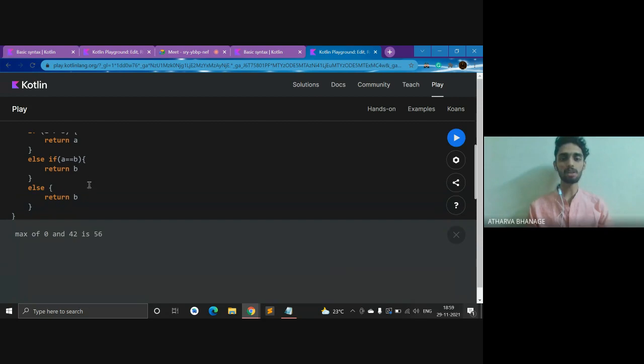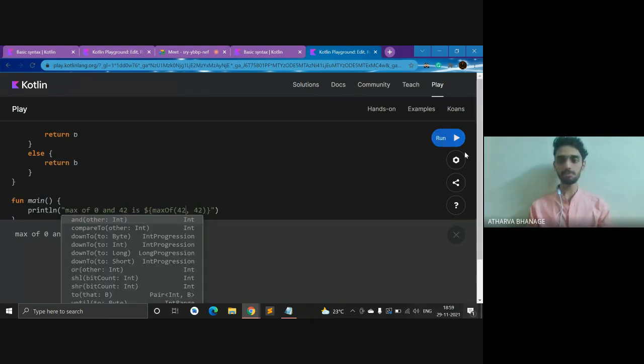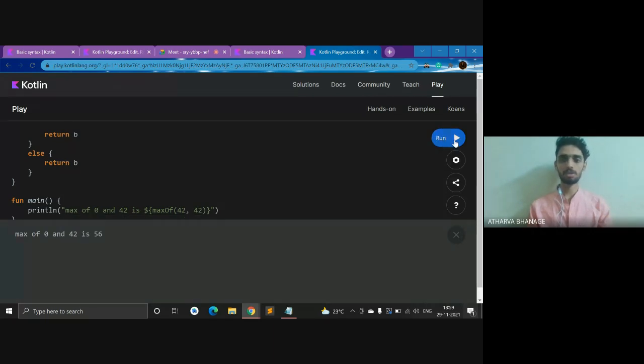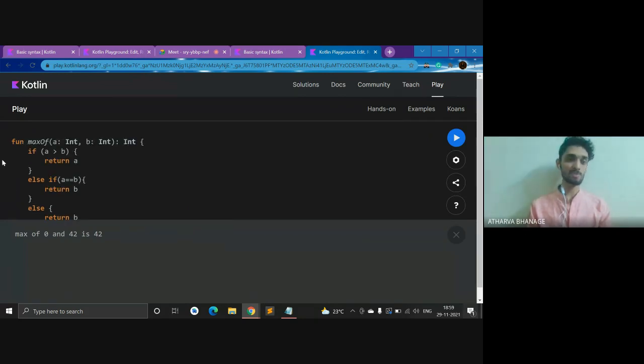So now let us run this code. You'll get the same output because A is not equal to B. So what if I give it a 42? Okay. It is giving me 42 because it wouldn't enter this, as A over here is 42 and B over here is also 42. So this condition is not being satisfied. But what is getting satisfied is this. So if I print,